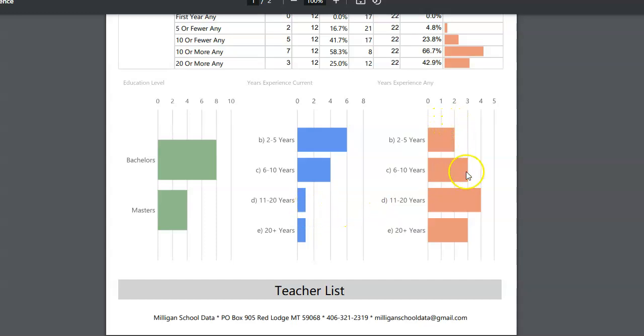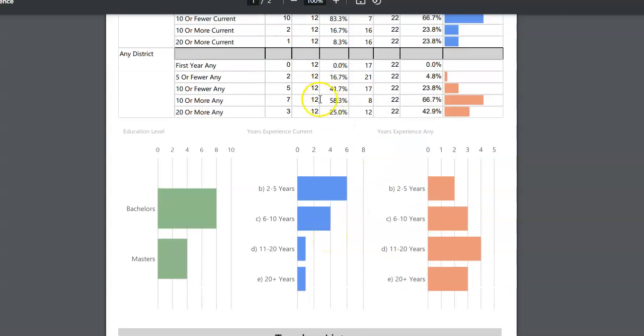And then obviously this is what that looks like for years of experience in any district. And then the last thing, I'm not going to scroll down just because it's actual people's names, but this teacher list down here, the subsequent pages just show a list of these 12 teachers and how many years of experience they have. So that's what that shows.